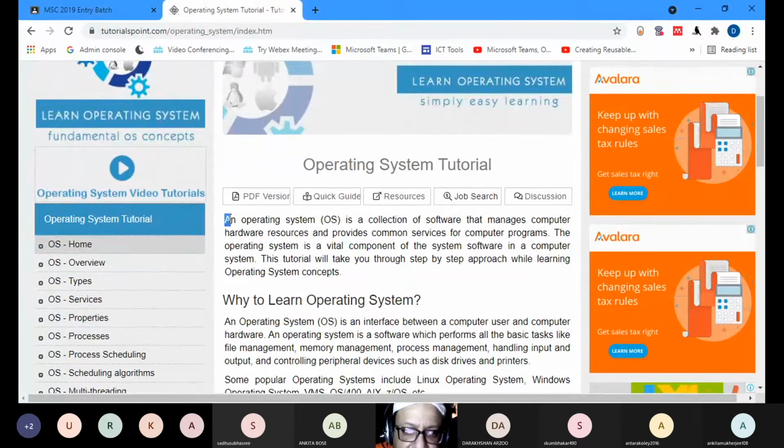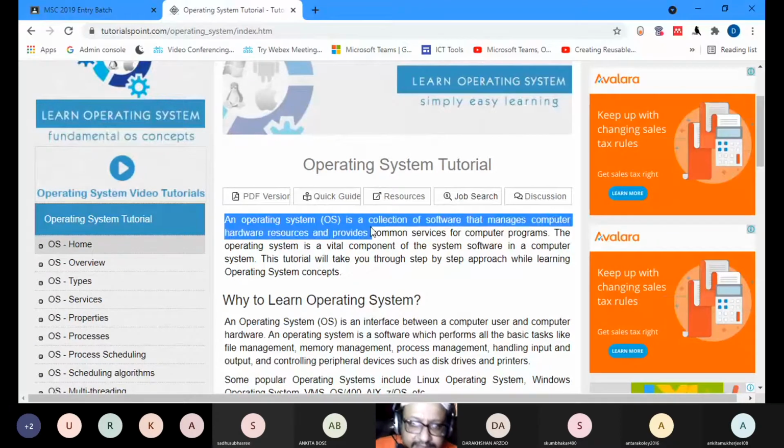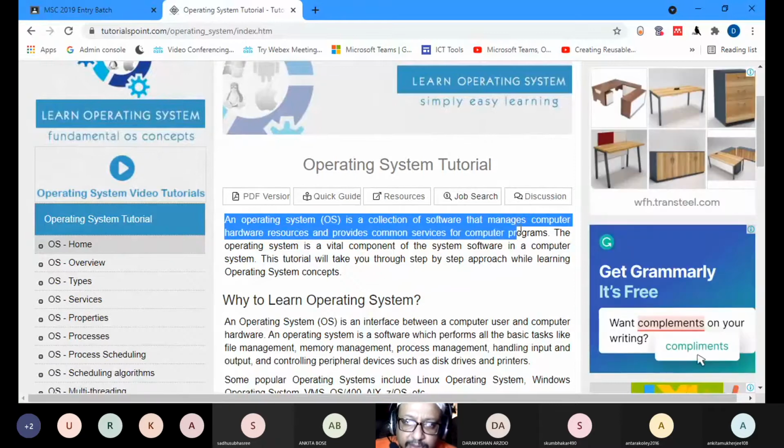So the first definition of an operating system: an operating system, OS, is a collection of software that manages computer hardware resources and provides common services for computer programs. So it is a collection of software. It manages computer hardware resources.